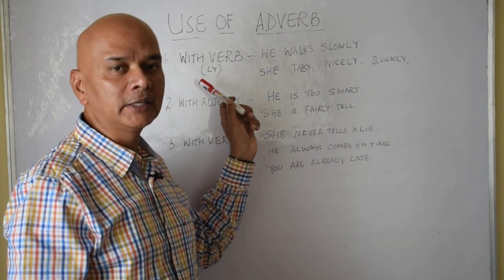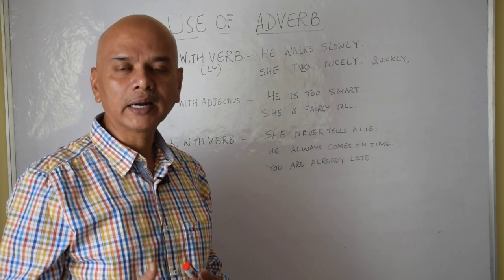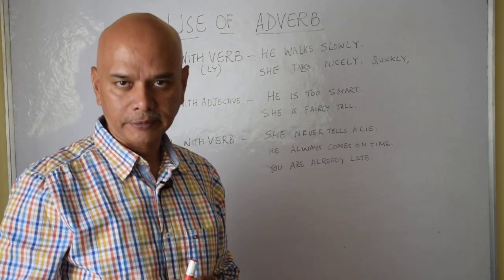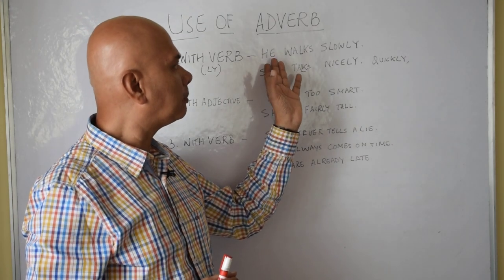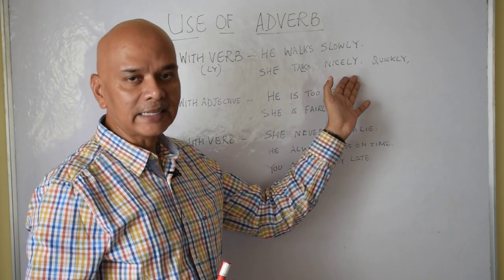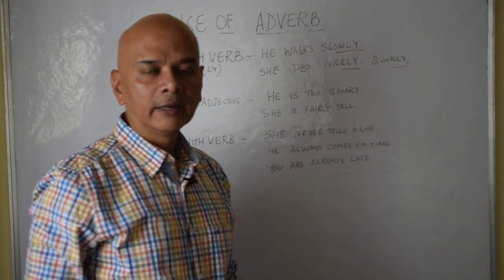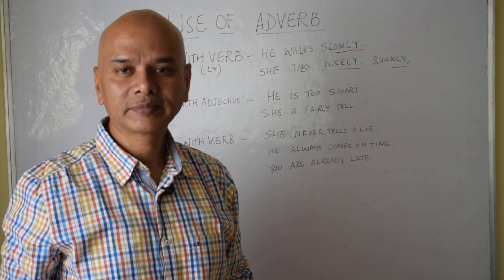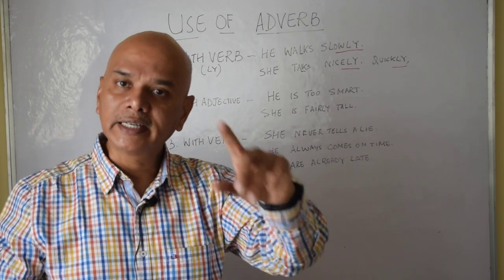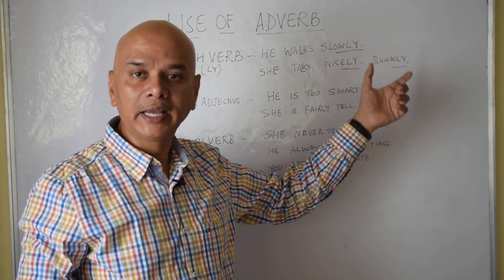With verbs, normally some words which end with -ly, like quickly, beautifully, smartly, successfully, all these words are adverbs in nature. So let us see the examples. He walks slowly. She talks nicely. So you see the words slowly and nicely end with -ly. He runs quickly. He dresses smartly. She talks intelligently. So all these are adverbs which make the verb better.